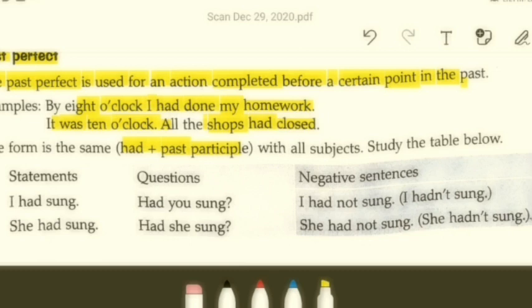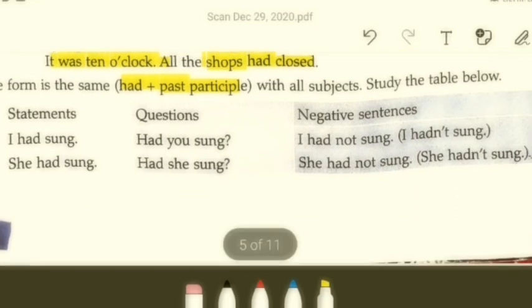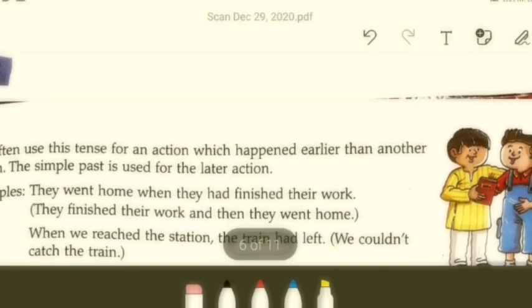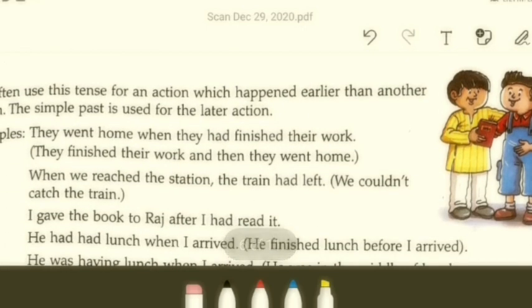It goes like: I had sung. Had you sung? Negative sentence will be I had not sung or I hadn't sung. Contracted form, right? Contractions are in use here. She had sung. Had she sung? Question, interrogative, isn't it? Then she had not sung, and so on. I don't think we need to study each and every one. It's very simple. Okay. So see, we often use this tense for an action which happened earlier than another action.